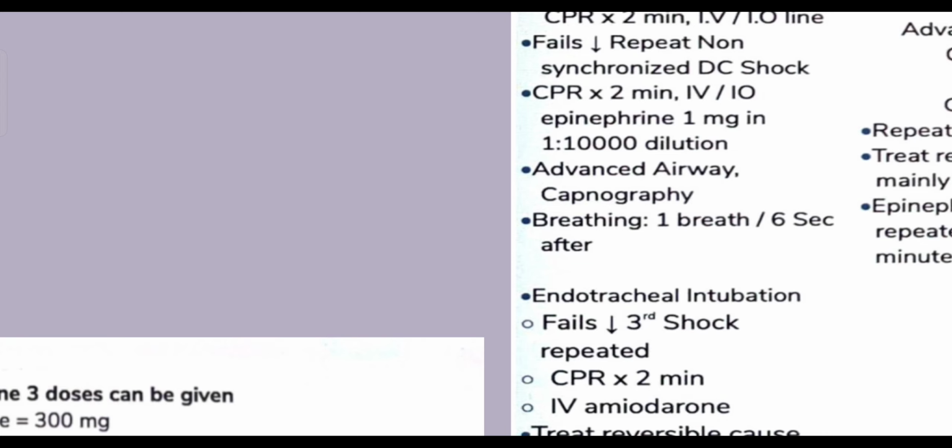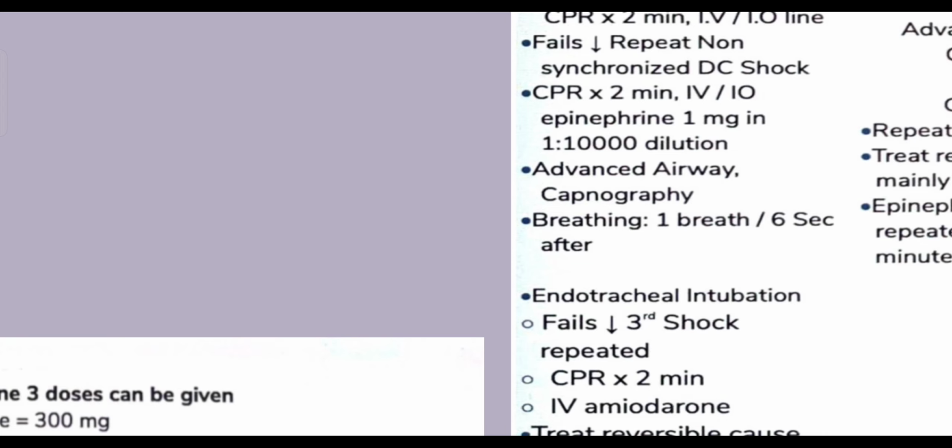Now the breathing will be different, because you are gonna attach the endotracheal tube to the ambu bag, so you will be giving one breath to the patient every 6 seconds. That will mean a total of 10 breaths per minute will be delivered to the patient. I repeat my statement once again. On advanced airway securement, you are not supposed to continue with the 30:2 ratio.